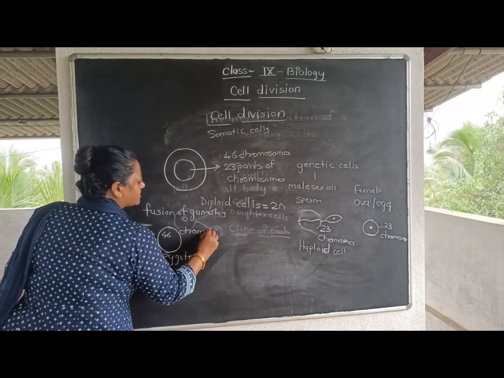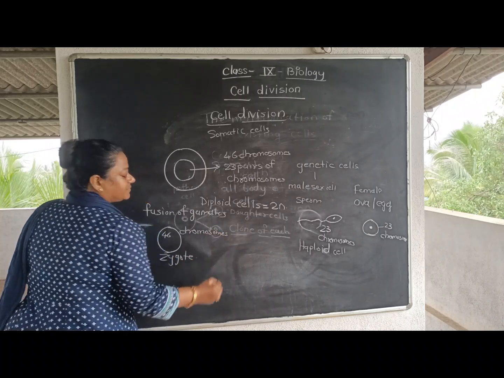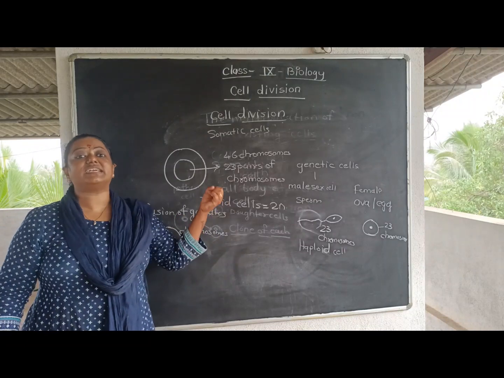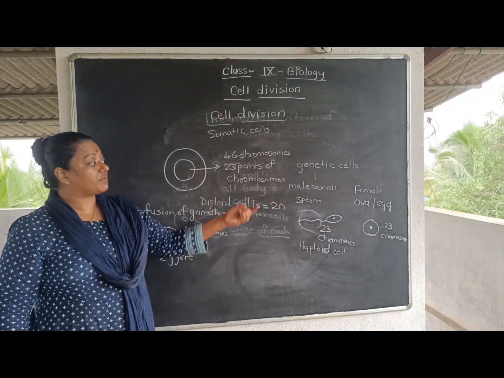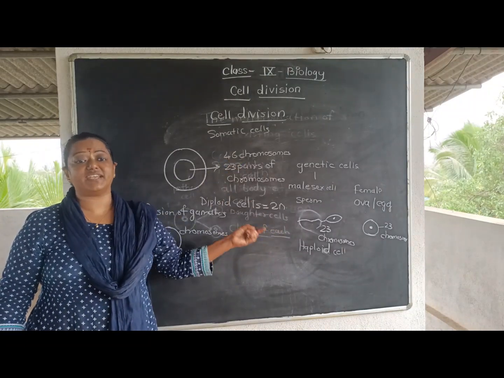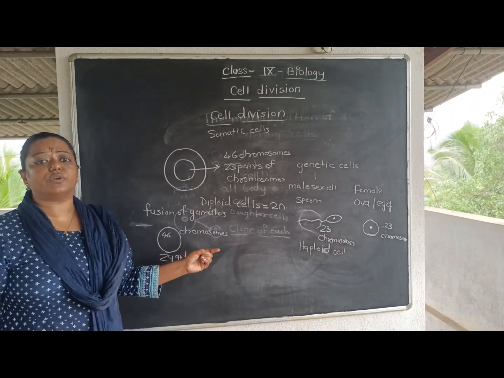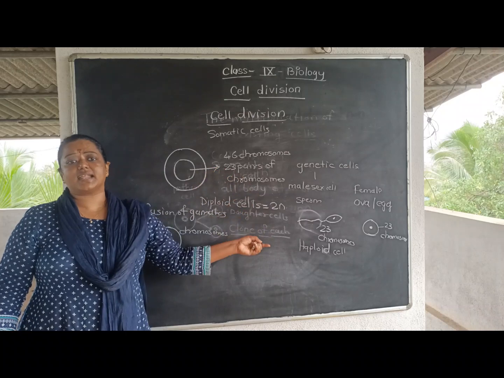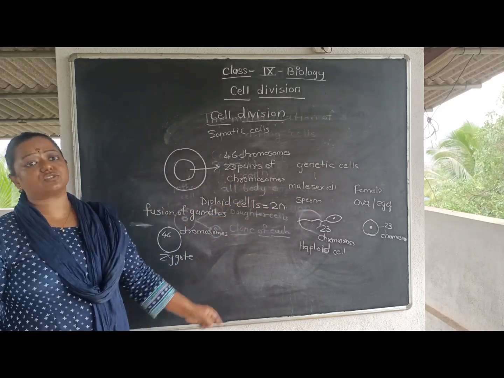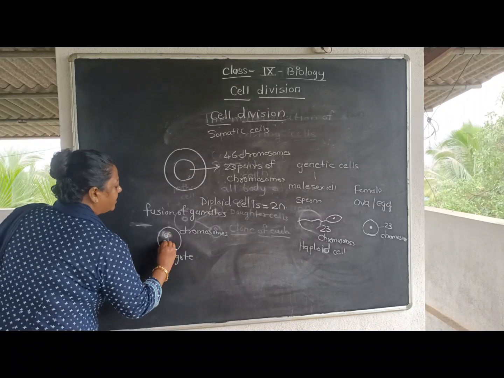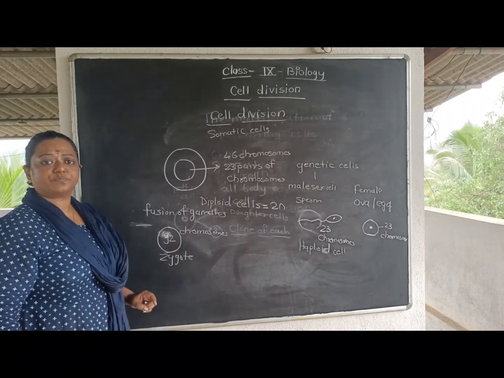It will have 46 chromosomes only, which means the original number of chromosomes gets restored because of the haploid number in the genetic cell. If the genetic cell were also like a somatic cell with 23 pairs of chromosomes, then the zygote would have 92 chromosomes.